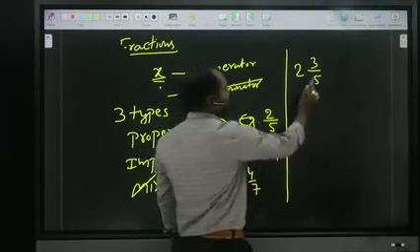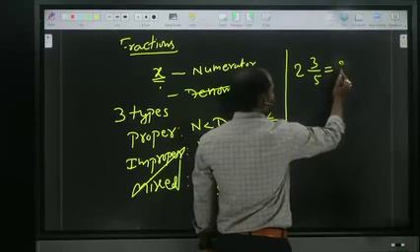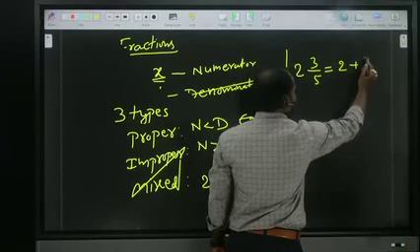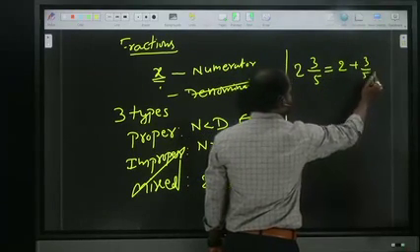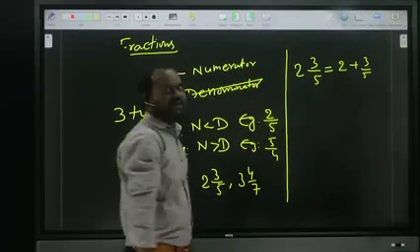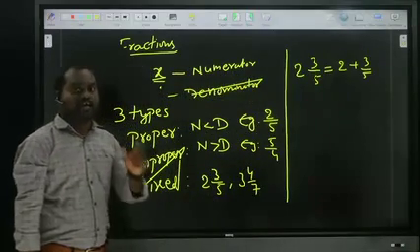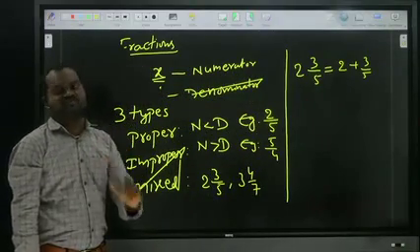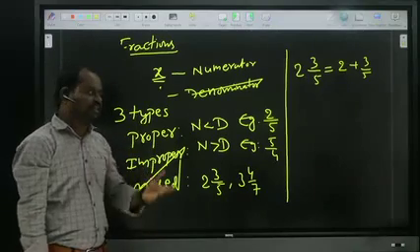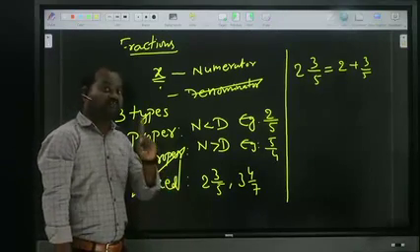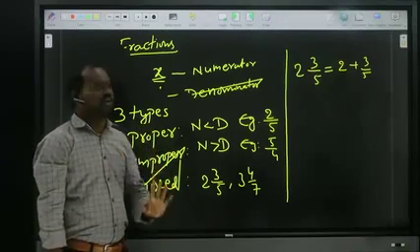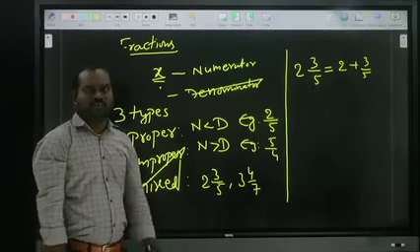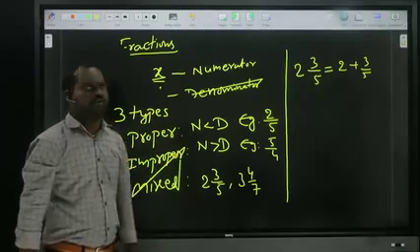So 2 3 by 5 basically means 2 plus 3 by 5. In a mixed fraction, in between there is always a plus symbol. Some people think it is multiplication, but it is not, it is addition, sum, plus. So 2 3 by 5 means 2 plus 3 by 5. That's the one thing we have to know, right?